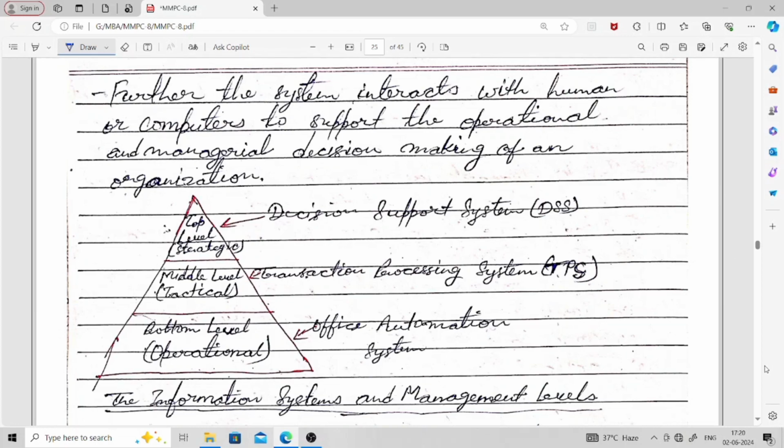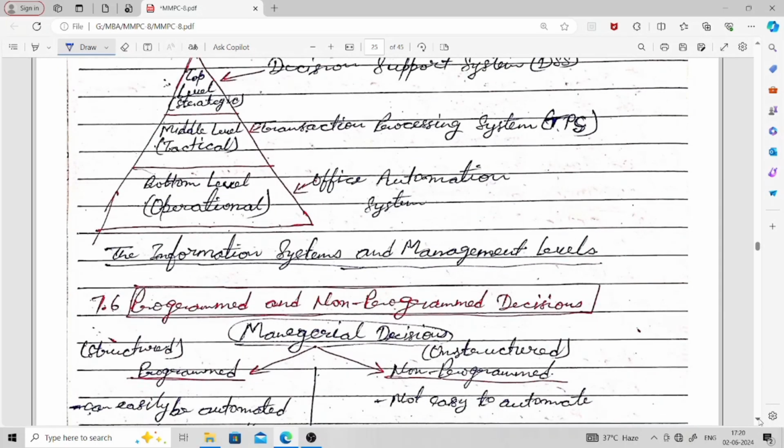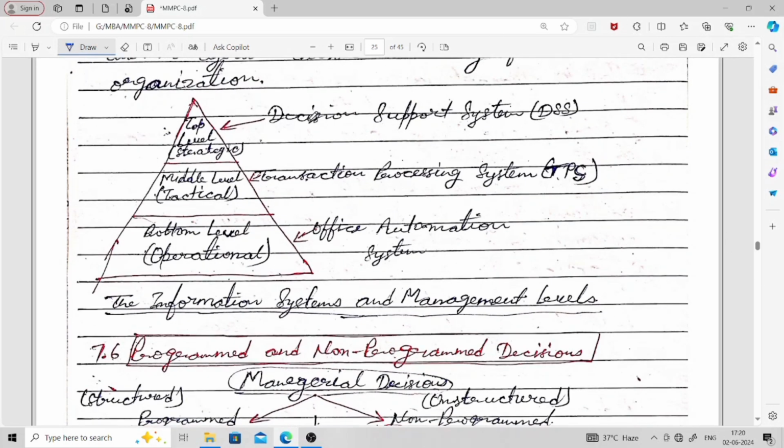Different levels of use are given here. First, information system and management level. At the top we have the top level management, which needs to make strategic decisions.